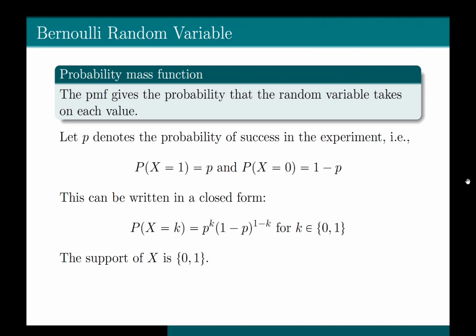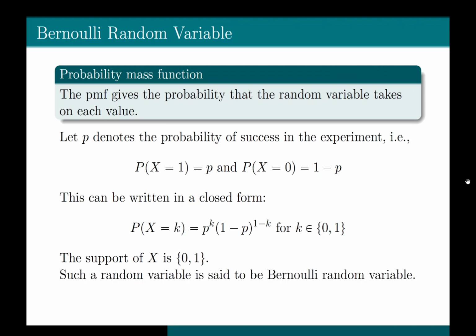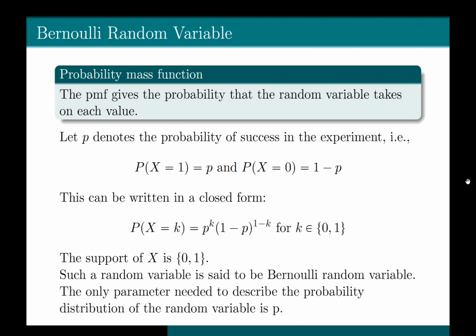For instance, if somebody assigns -1 to failure and 1 to success, then the support of X would change to -1 and 1. Perfect. Such a random variable is said to be a Bernoulli random variable. The only parameter needed to describe the probability distribution of the random variable is P, that is the probability of success.